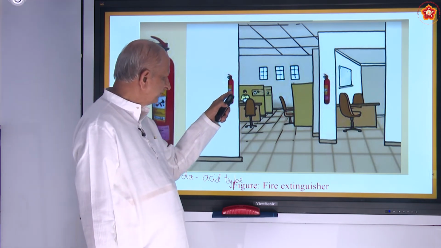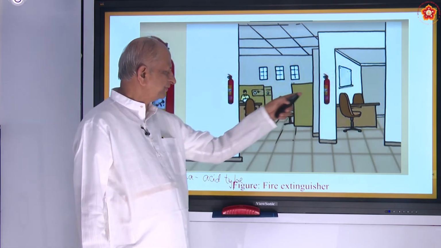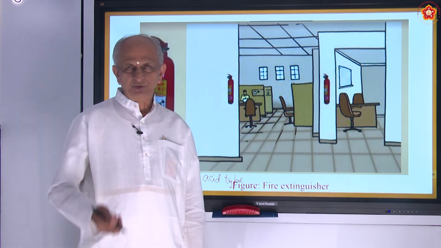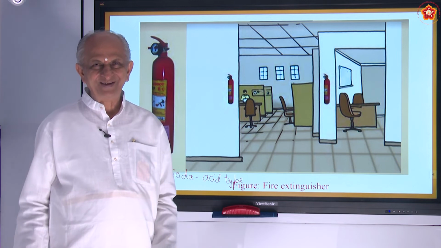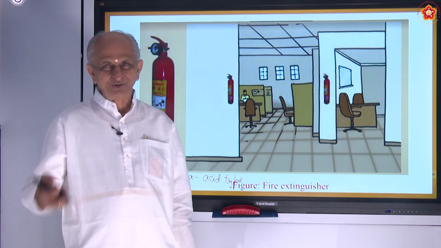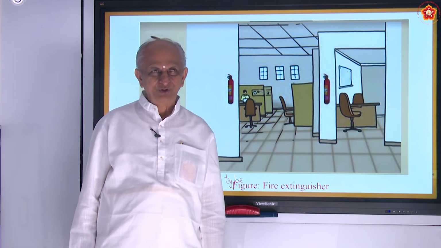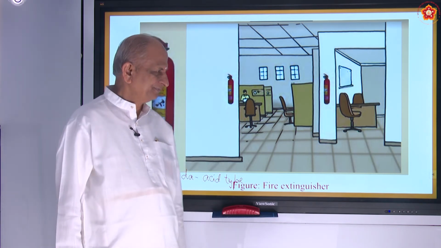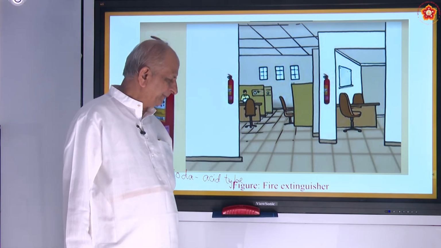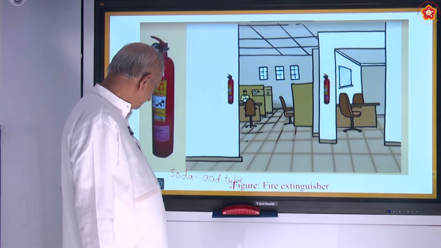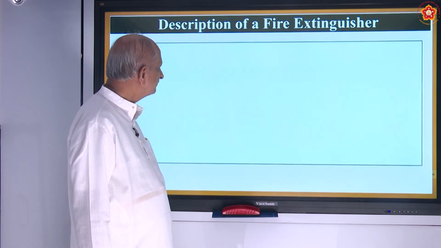So in the case of a fire in the office, they use this. So you must know how to operate it. Of course, you may have a very good fire extinguisher, but if you don't know how to operate it, no use. So you should know how to operate it. It's just pressing the top. So when you press the top, what happens? Reaction takes place.